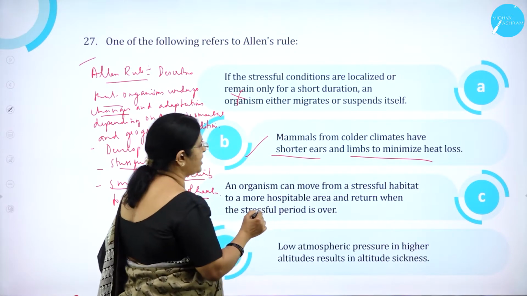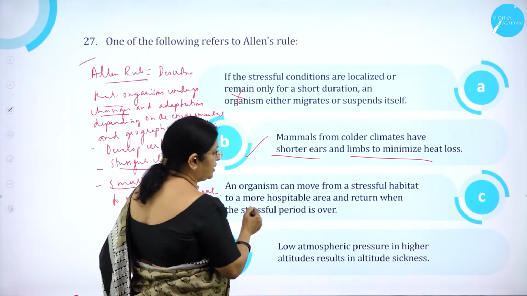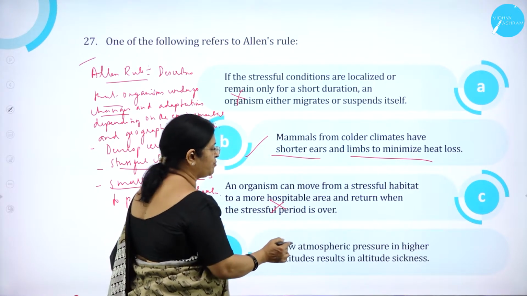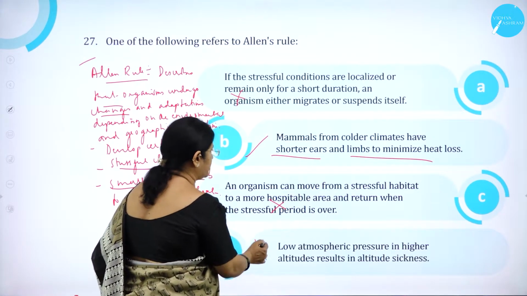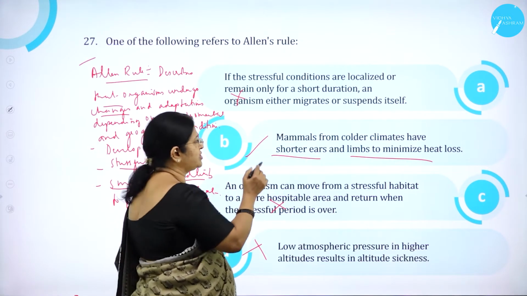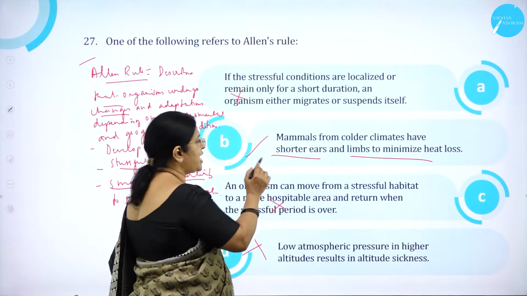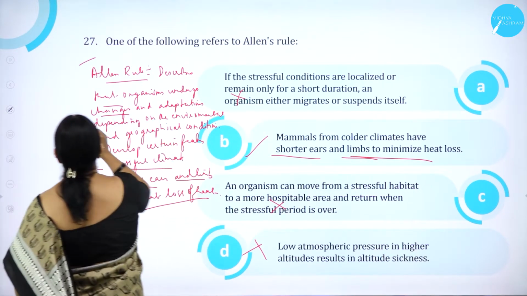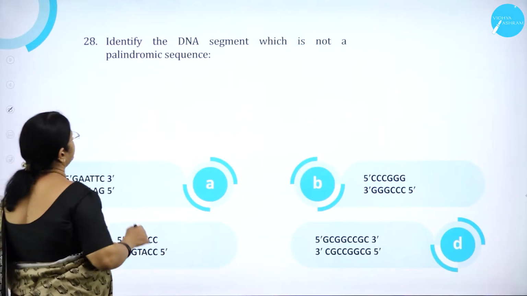Correct. Option C, an organism can move from a stressful habitat to a more hospitable area, is wrong. Option D, low atmospheric pressure in higher altitude results in, is wrong. So option B is correct. One of the following refers to Allen's rule: mammals from colder climates have shorter ears and limbs to minimize heat loss. So option B is correct.